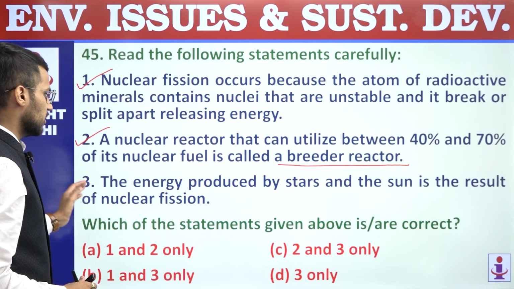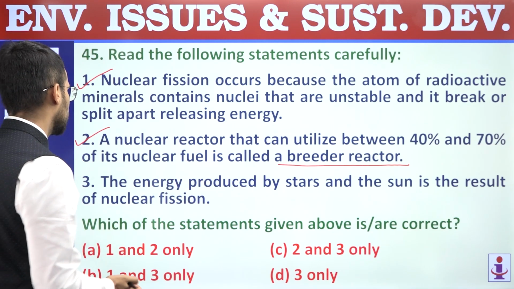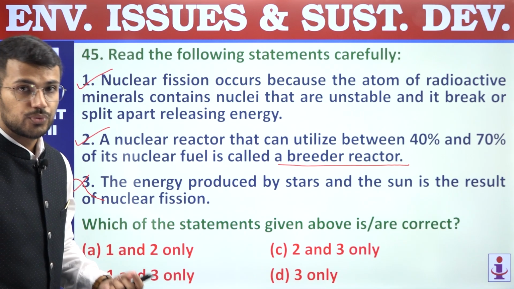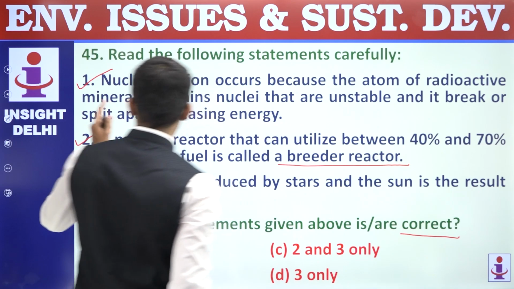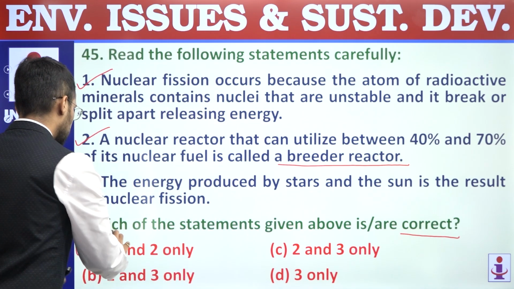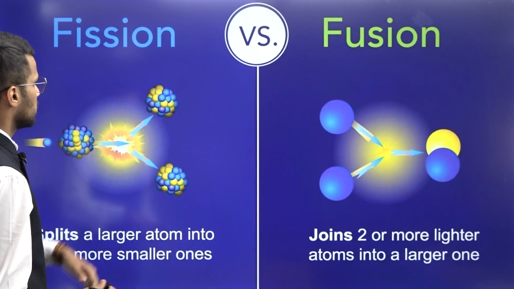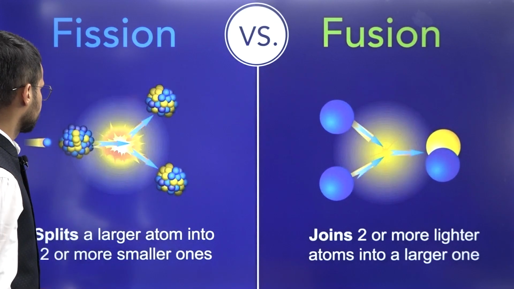Third, the energy produced by stars and the sun is the result of nuclear fission reaction. It is not so, it is the result of nuclear fusion reaction. We are supposed to find out correct statements. Statements 1 and 2 are correct. Answer is A, 1 and 2 only. Question number 45, answer is A. So this is how nuclear fission and fusion can be differentiated.